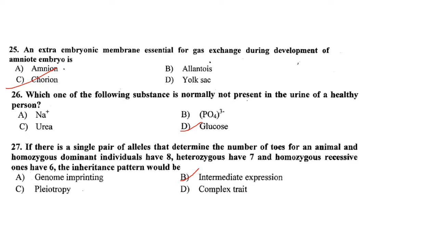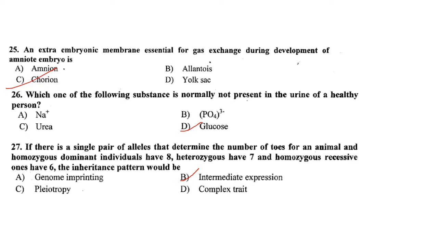Which one of the following substances is normally present in the urine of a healthy person? The substance which is not normally present in the urine of a healthy person is glucose. Glucose is not found in the urine of a normal healthy person.